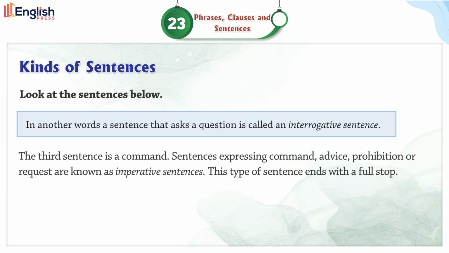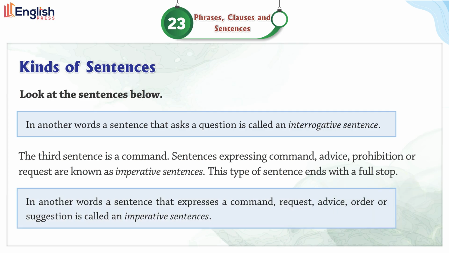The third sentence is a command. Sentences expressing command, advice, prohibition, or request are known as imperative sentences. This type of sentence ends with a full stop. In other words, a sentence that expresses a command, request, advice, order, or suggestion is called an imperative sentence.